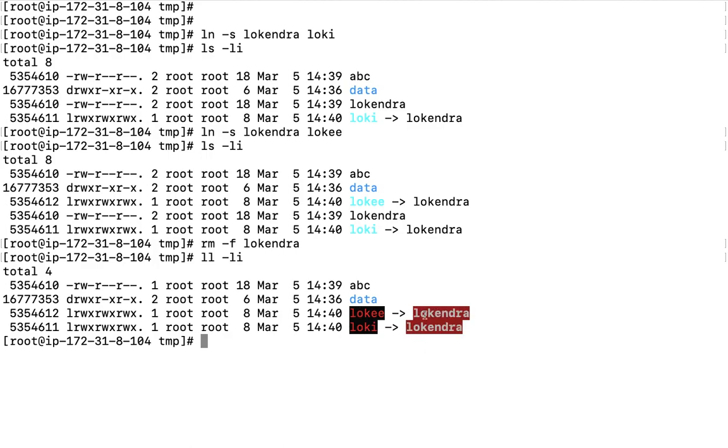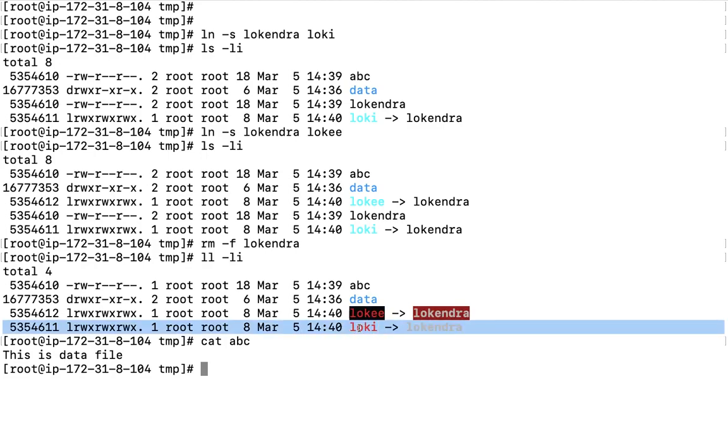These are known as dangling files, because Loki and Lokendra, both were pointing to this Lokendra file only, which is deleted currently, but my data still exists in the form of abc. My inode is still there, and I can see that my data is available, though the particular symlinks are broken here. These are known as dangling links. Both the inodes are of no use.